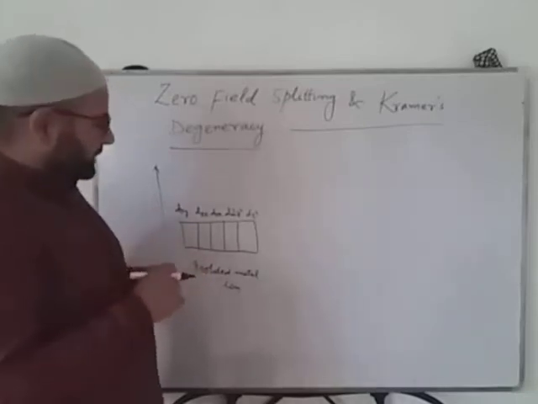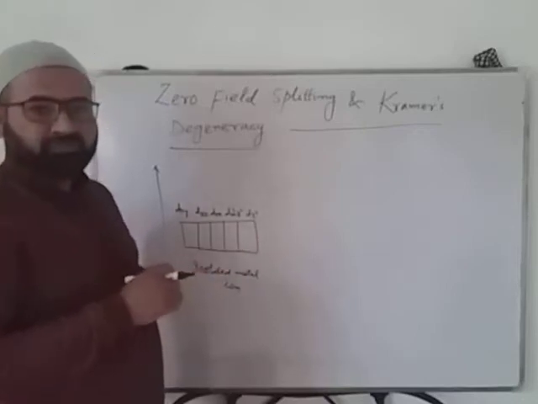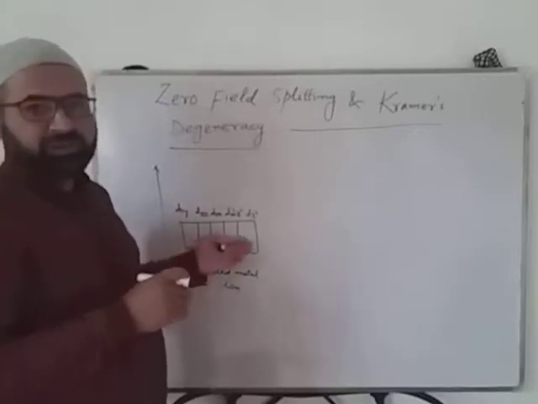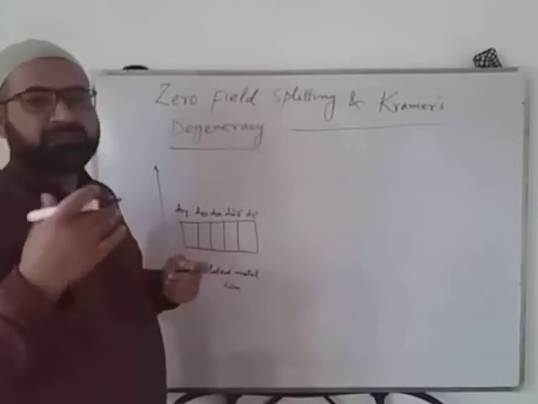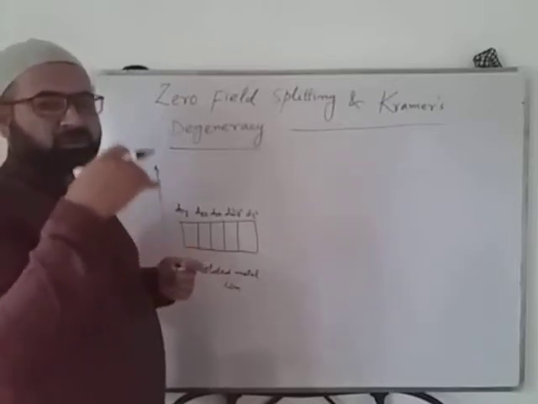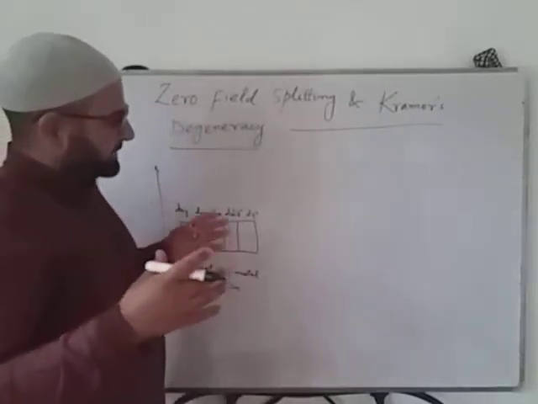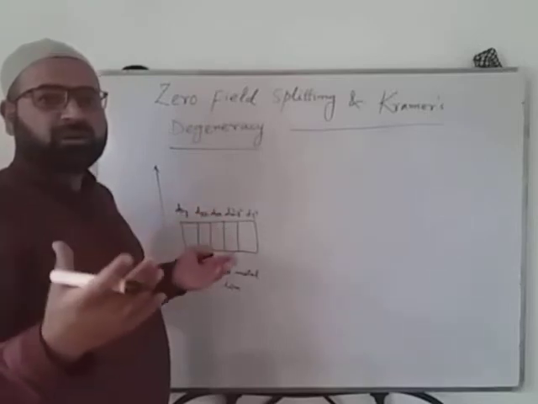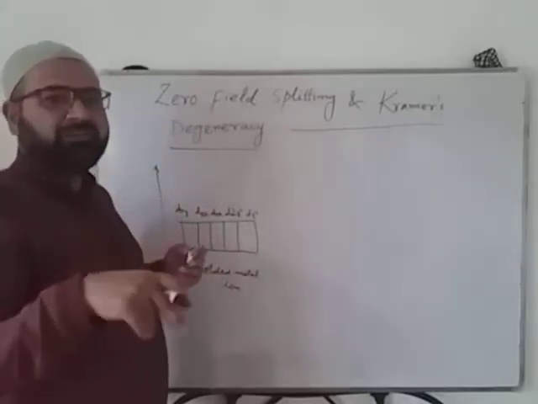That type of interaction will lift the degeneracy. The different sets of d orbitals will act differently with respect to the approach of the ligand. For example, if these ligands come in a way that they impart a uniform charge on every side